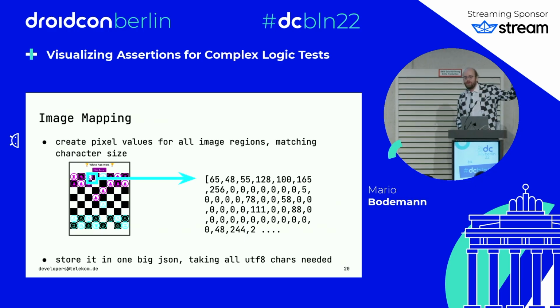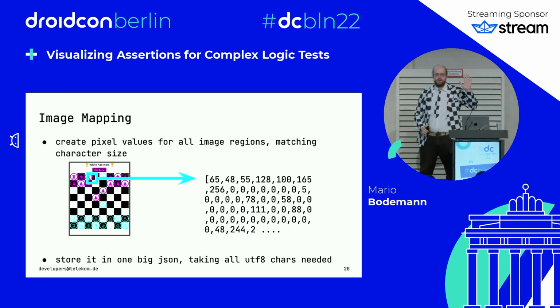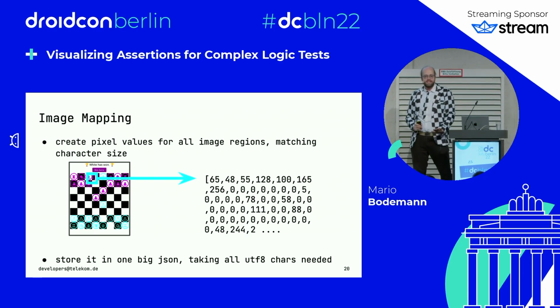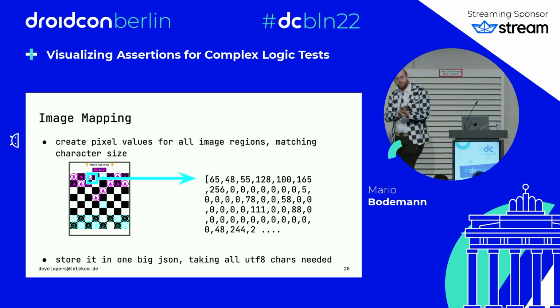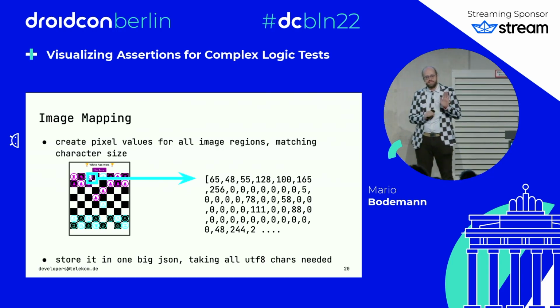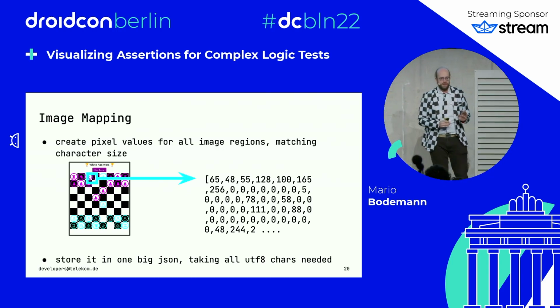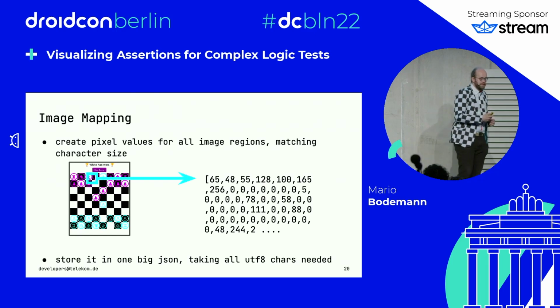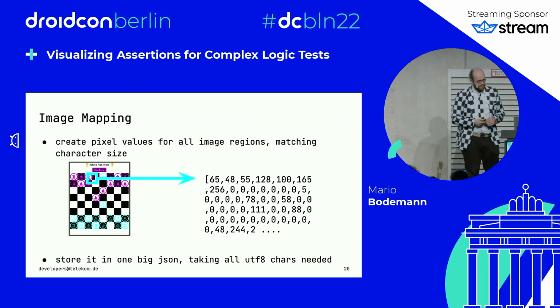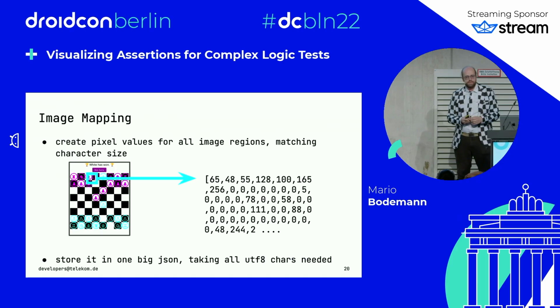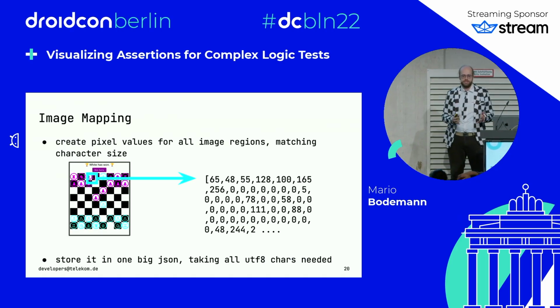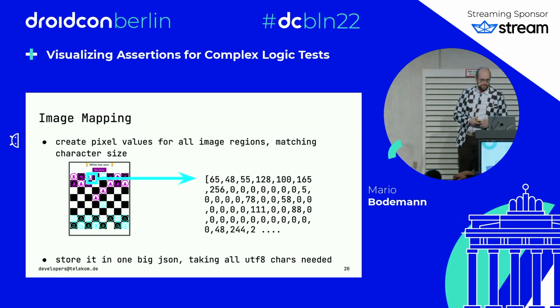So now we have the character map, right? So we know how a character looks in grayscale. And now we need to do the other side. How do we take a look at the image, right? We now want to split the image into the character sizes. So we go through the image and cut it into regions that are the same size as all of the characters we have. And in this case, this is really simple Android bitmap manipulation. You go through all of the regions, cut them out, and then transform them into grayscale.